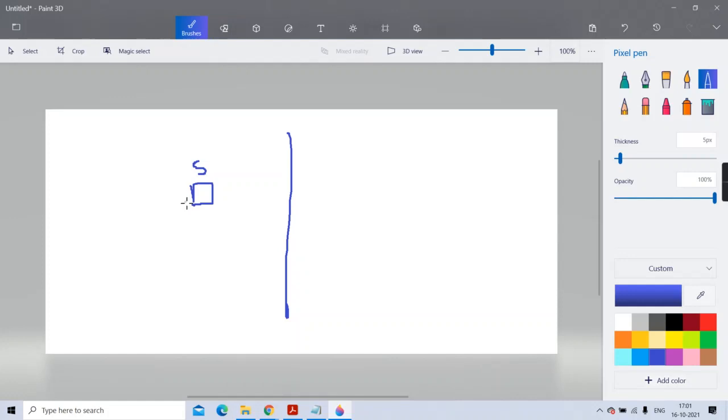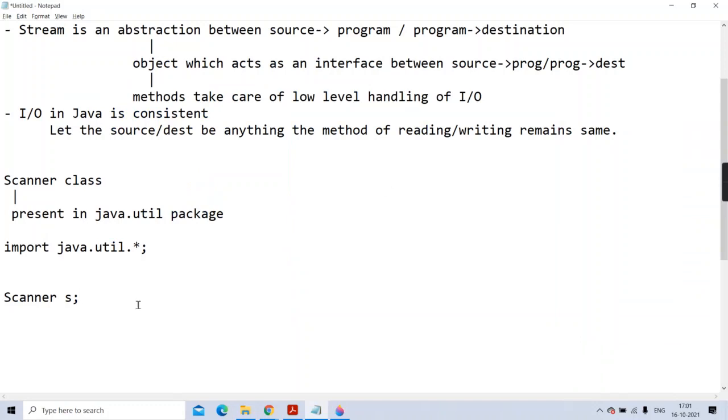Because in Java, object means reference. Many times I have repeated that Java contains only two data types, primitive and non-primitive. And whatever goes in non-primitive, they all are references. Objects go in the non-primitive category. They are not primitive, they are not built in, they are user defined. So S is just a reference variable, and yet the reference has not come. A reference will come when you create a copy of it on the heap. That you do with the new operator. I hope you know it. New Scanner.